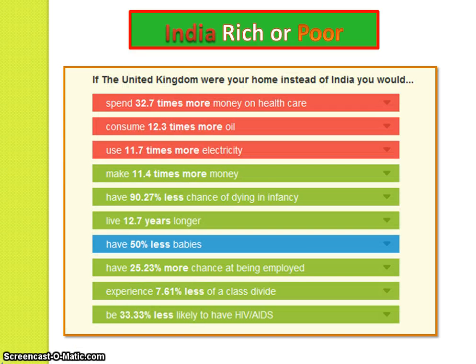Now look at these statistics. Interesting. Really interesting. If the United Kingdom were your home instead of India, you would have 50% less babies. So there's less babies born in the United Kingdom than in India. Okay? You would use 12 times more electricity. Interesting. Why do we use more electricity than Indians? Why are you less likely to have AIDS? What other information on there shows that India is rich or poor?